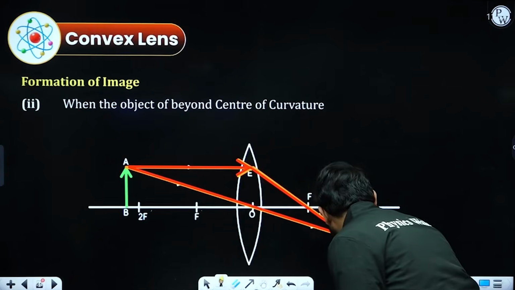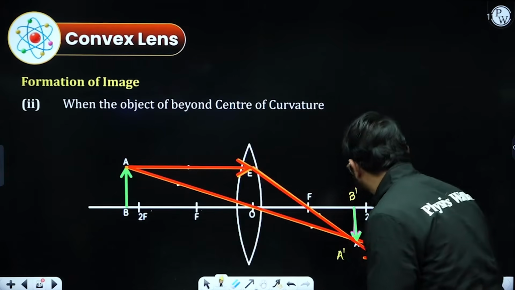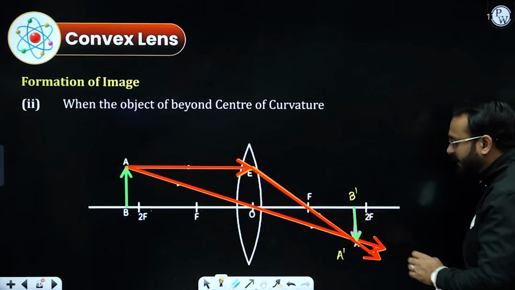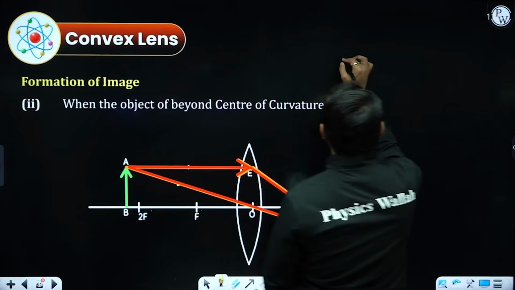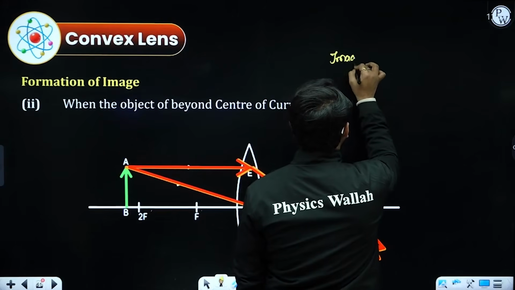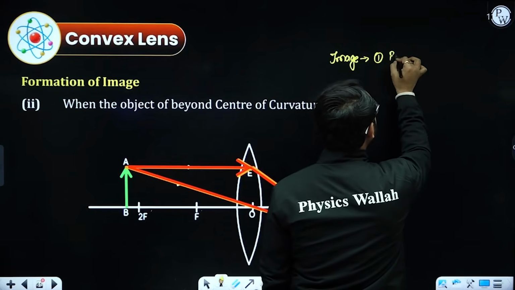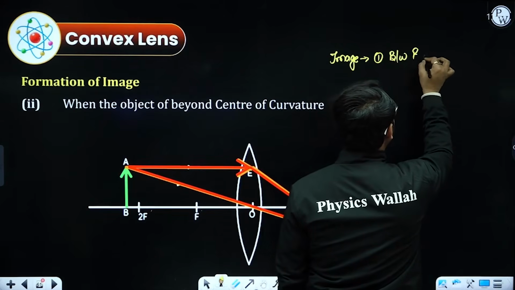I'm naming it as A dash, B dash, and I can clearly see that the image is formed between focal length and center of curvature. So I'm going to write about the image.